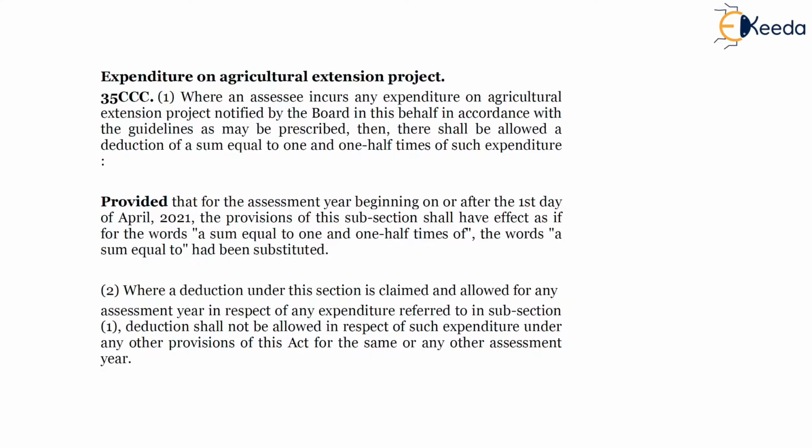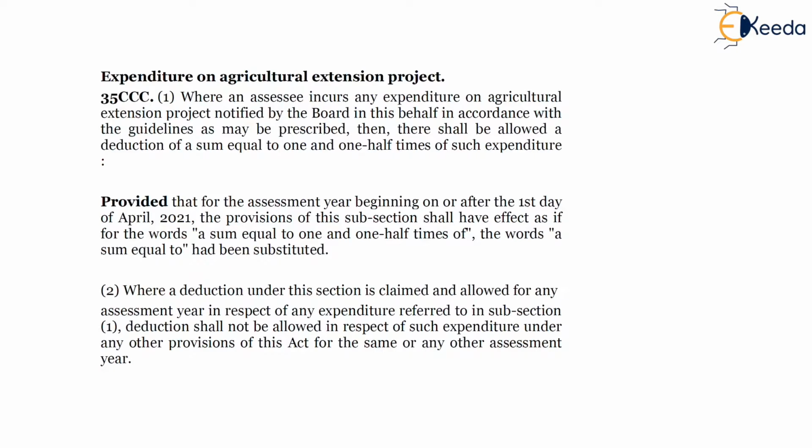So basically, in all the provisions that we have studied till date, wherever a weighted deduction of 150% was allowed to the SSC, from previous year 2021 or assessment year 21-22, the weighted deduction has been reduced to a standard deduction which is 100%.